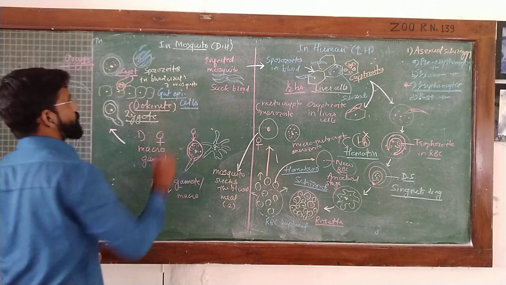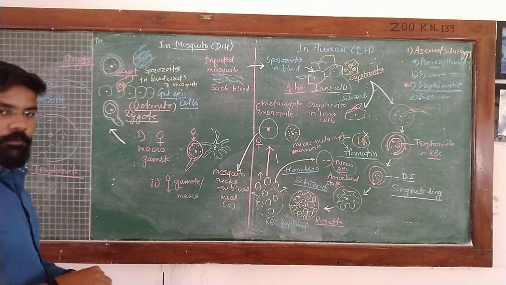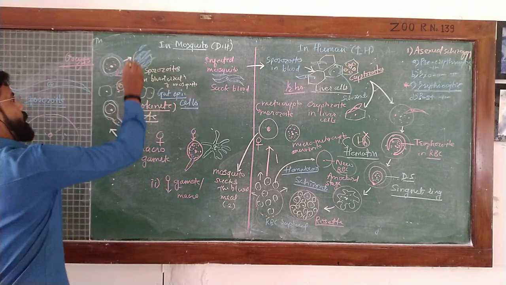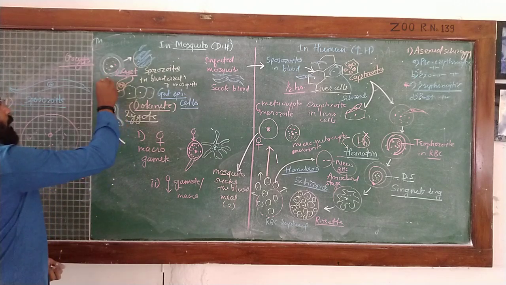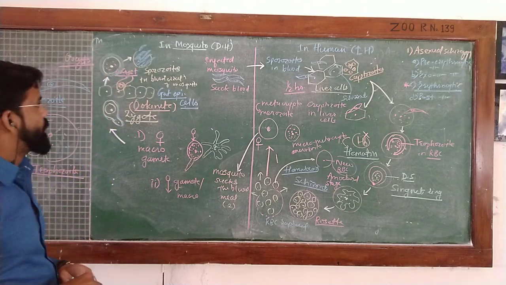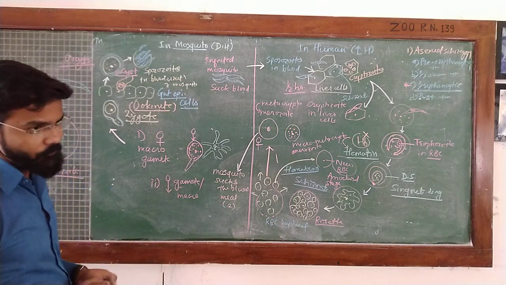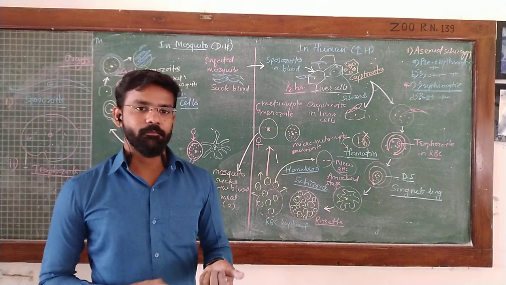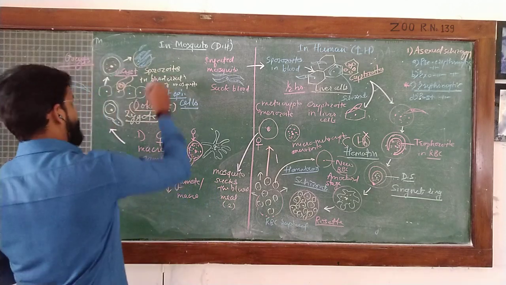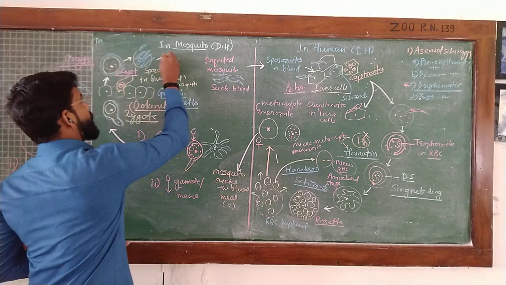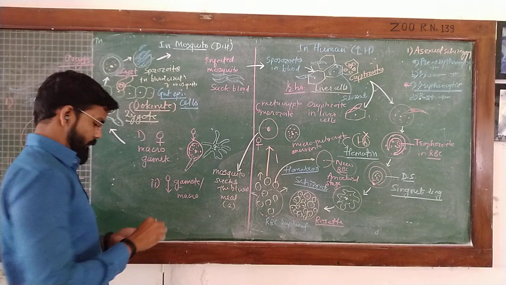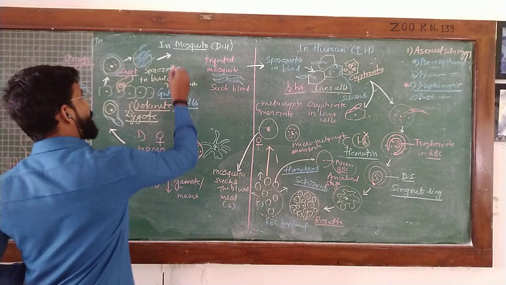Like this, from the oocyst, a large number of sporozoites are formed and released inside the blood circulation of the mosquito. From there, they go to the salivary gland and remain inside the salivary gland cells.